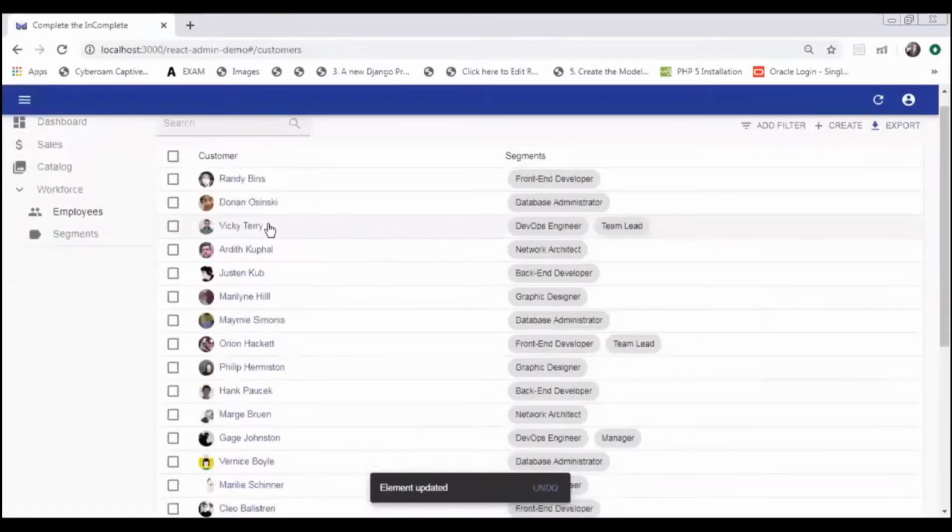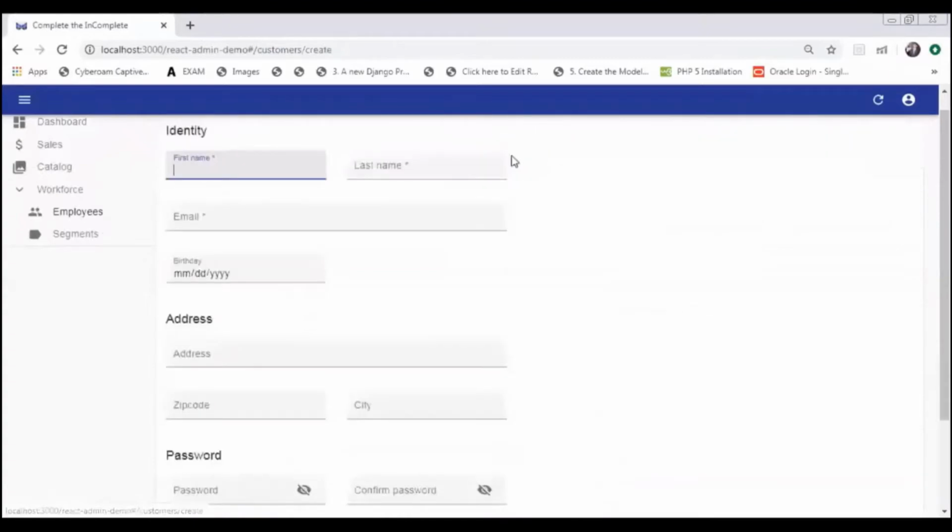Now let's create one employee. I will be creating an employee of my own, that is Shreyans. Let's fill all the details, as all of this is compulsory.